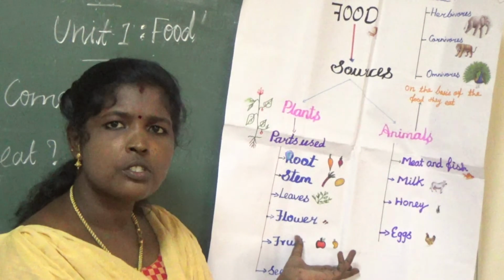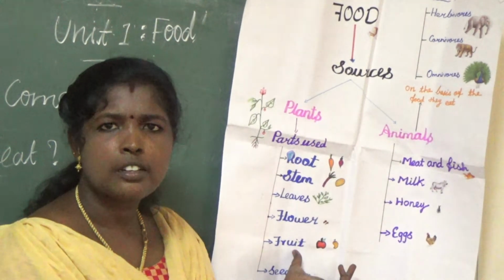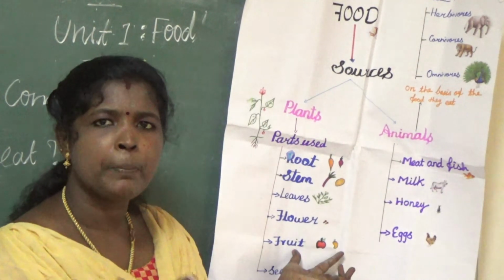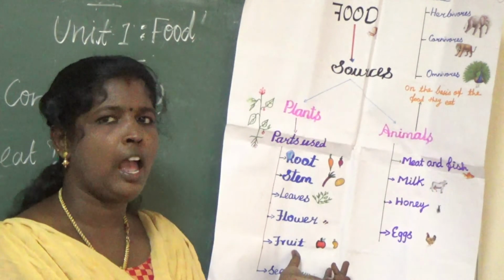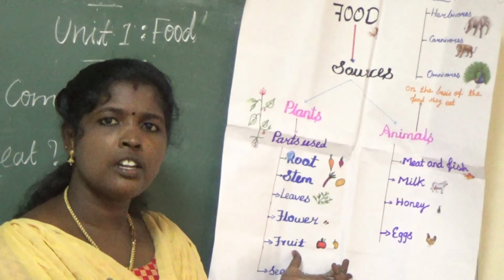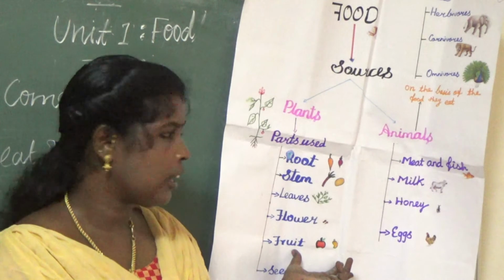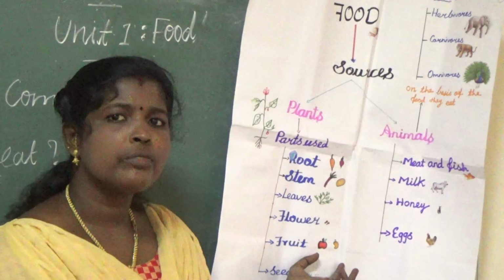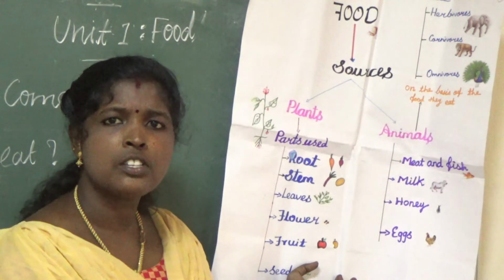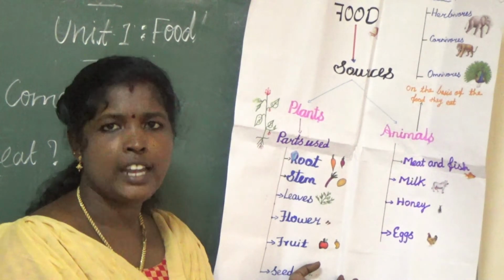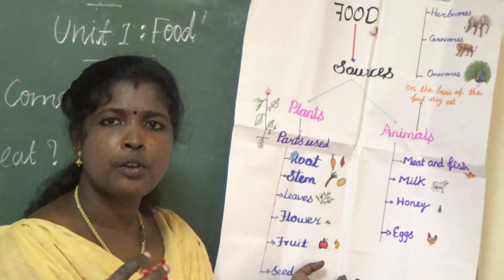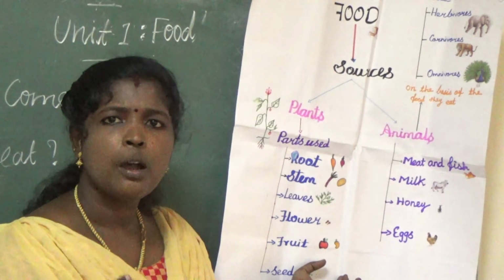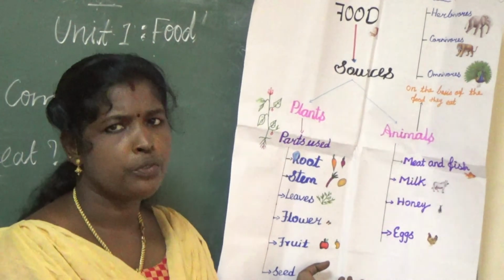Cow, goat, buffalo, yak, camel. Yes, in the desert region, the people drink which animal's milk? Camel. In the Himalayan region, they drink yak milk. Here most of the people like to drink cow milk. The milk contains protein and calcium. Why do we need calcium? We need calcium for proper growth of our teeth, bones and proper nerve functioning.